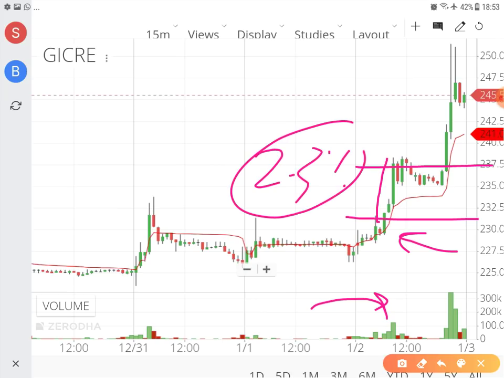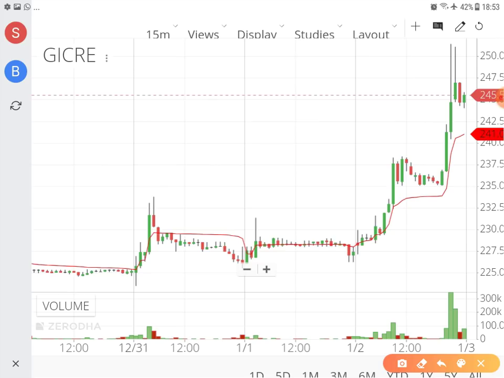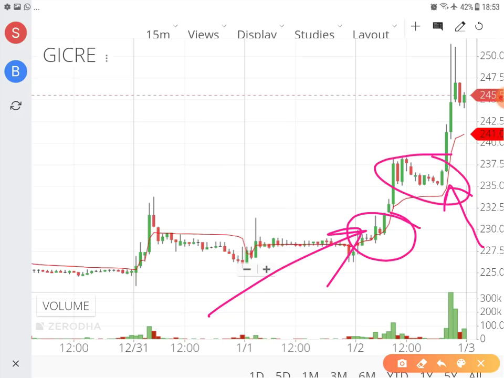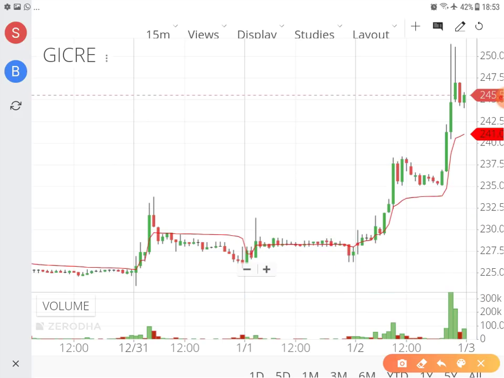This is one. Number two, if you've somehow missed the bus here, or if you get into the stock here, I will not recommend you to buy here. I want you to buy it right when it just closes above VWAP. I will not recommend you to get into the stock here, although this has been substantiated with the higher volume here. I will just recommend you to stick to the basics and buy right when the closing price is firstly above VWAP and you get the first confirmation signal, which is this candle. So that's how you trade.